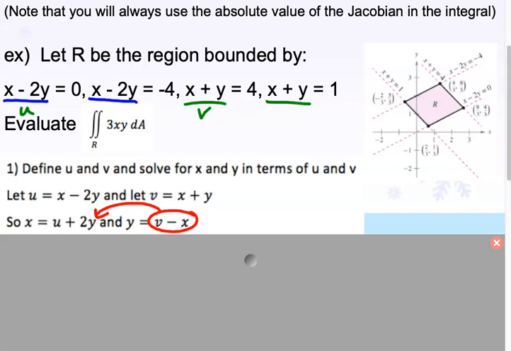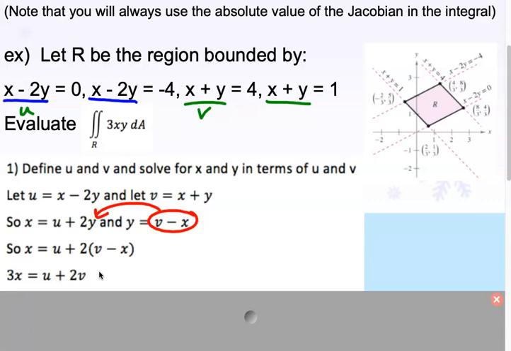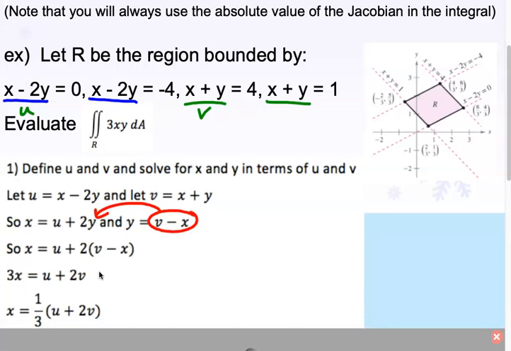Then once you get your x, you substitute that into the x over here, and you can get your y. So everyone, take a minute and see if you can find x in terms of u and v and y in terms of u and v. All right, so I replaced my y with v minus x, distribute the 2, solve for x. Then you divide by 3. So x equals 1/3 times the quantity u plus 2v. You can distribute the third, I don't care. That's fine.